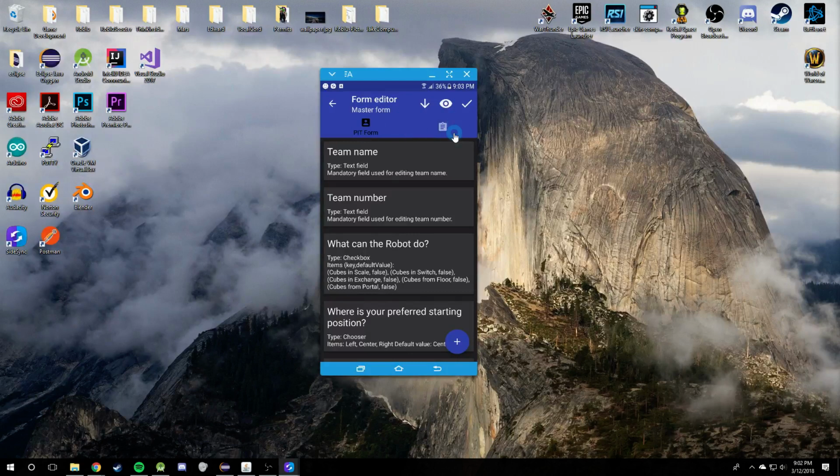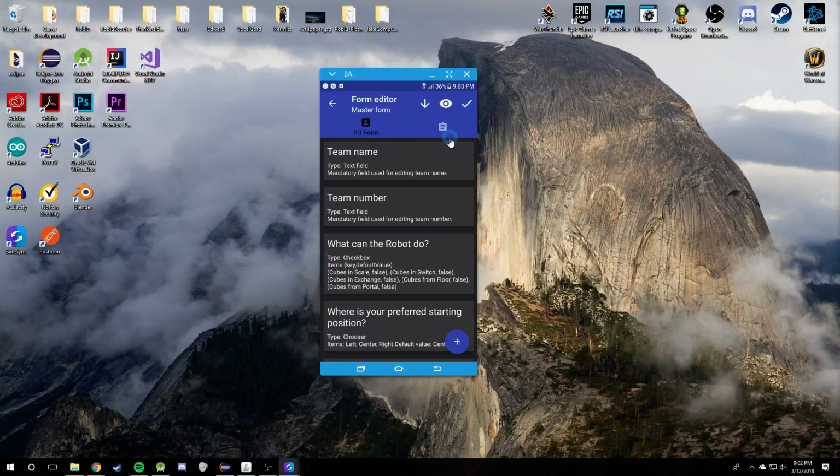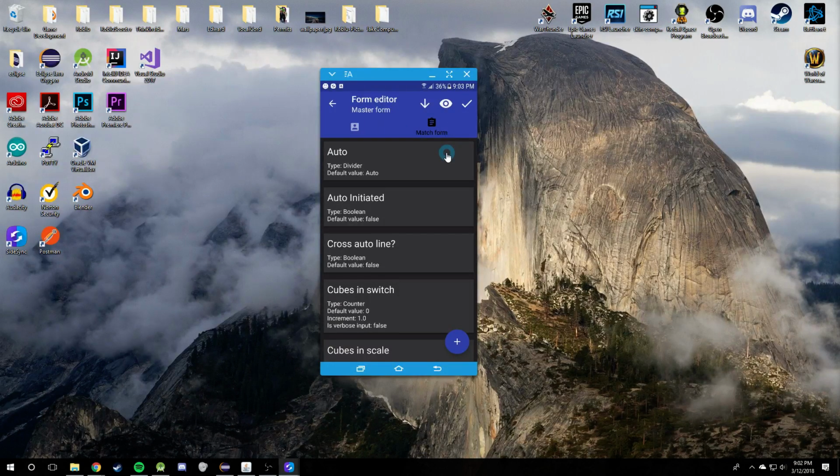Below that, you have this toggle right here, and this is to switch between the two different forms Roblu allows: the pit form and the match form. So you can switch between which one you're editing, and this is a great way to separate out different metrics that you want to store.